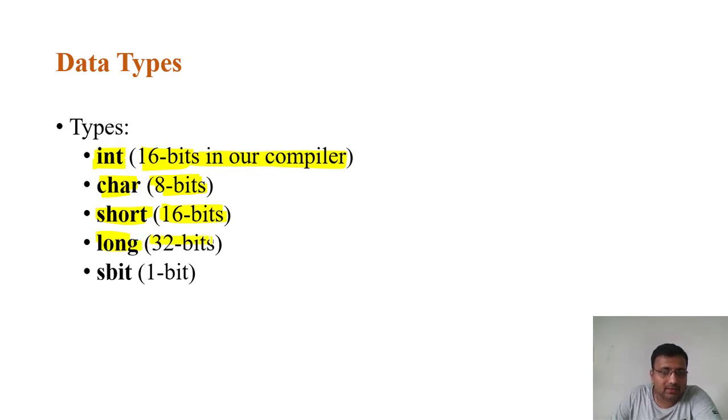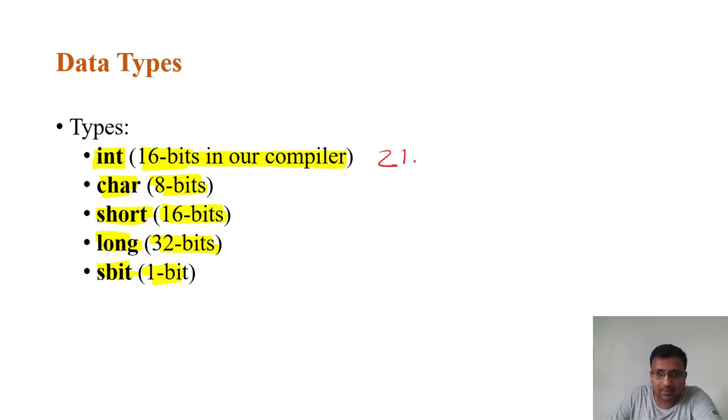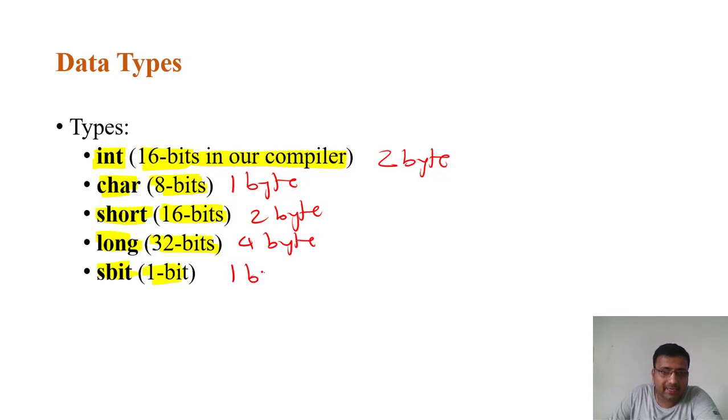Long will take 32 bits, that is 4 bytes, and sbit is a 1 bit instruction. So int and short are 2 byte instructions, char is a 1 byte instruction, long is a 4 byte instruction, and sbit is a 1 bit instruction. Okay, all right.